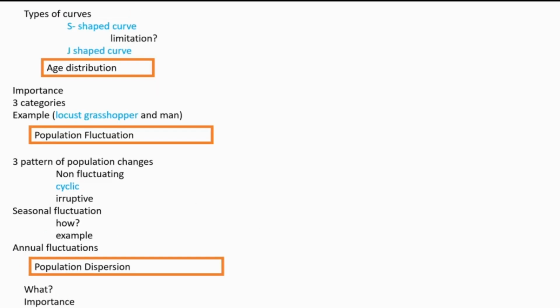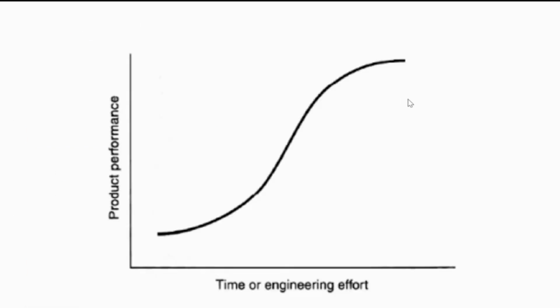Then next, two types of curves are mainly there: S-shaped curve and J-shaped curve. S-shaped curve is a sigmoid shaped curve. This is the curve that I already showed you first, at the beginning of population growth. Again I will show. Let's say S shape, somewhat S shape. Sigmoid. What is the peculiarity? First the population grows very slowly, then grows exponentially, then again slows down because of environmental resistance.